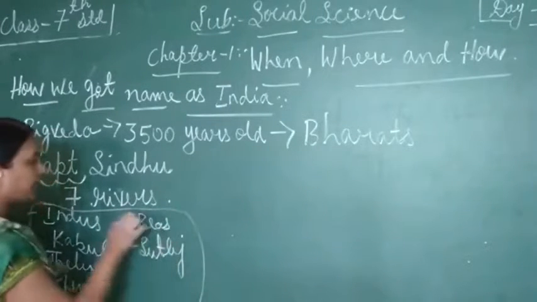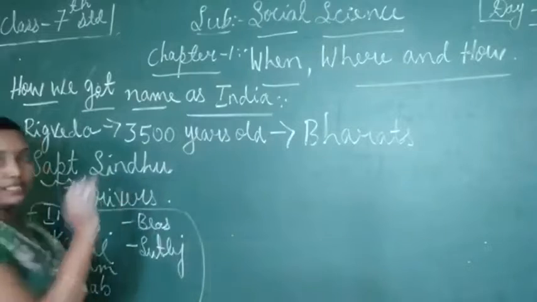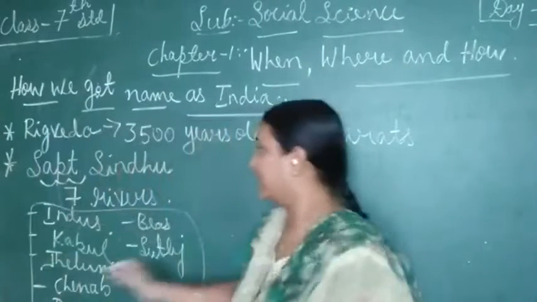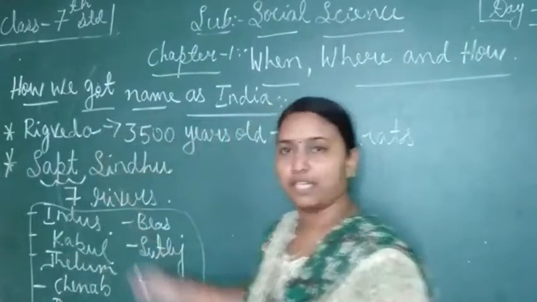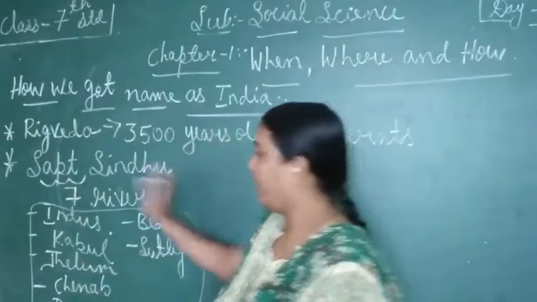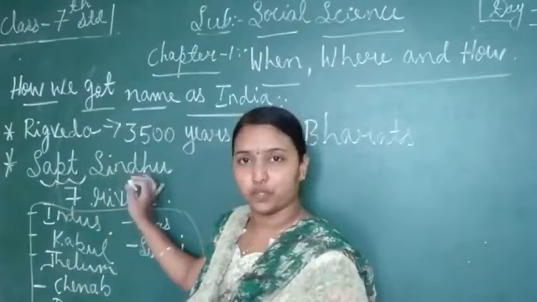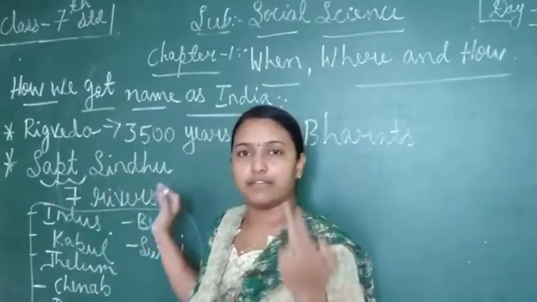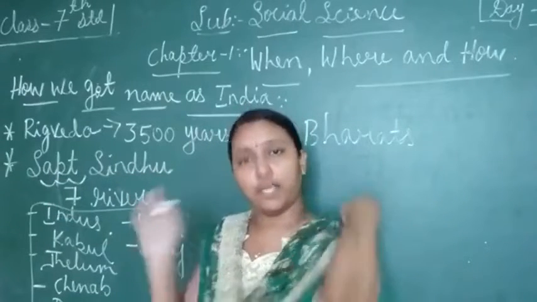This is how we got the name Sindhu. The name Sindhu has been given from these 7 rivers. This word has come from the Persian language.